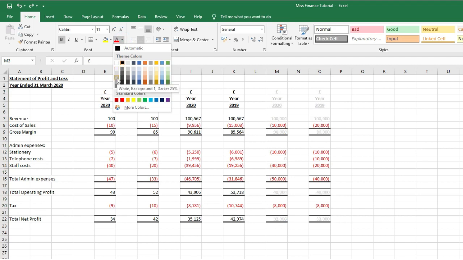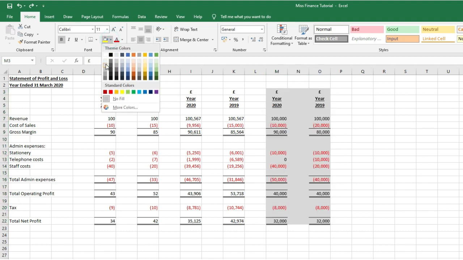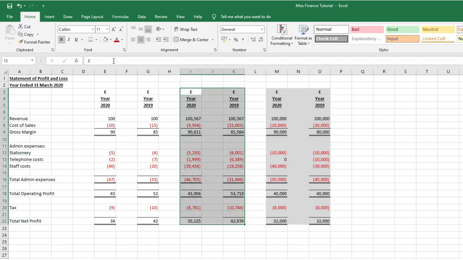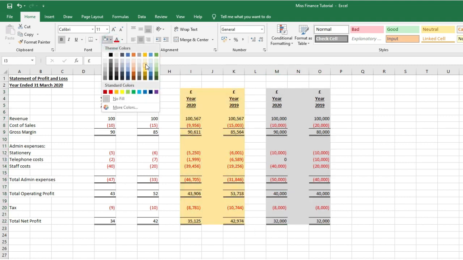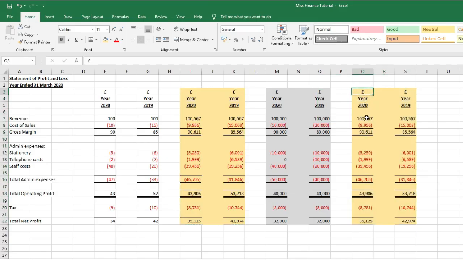So instead I'm going to change the background colour, and that's with the little bucket sign and the colour. So I can select whichever colour that I'd like. So I'm just going to select this grey for now. And then I'm going to select yellow for columns I to K, and I'm just going to copy columns I to K into Q and S.